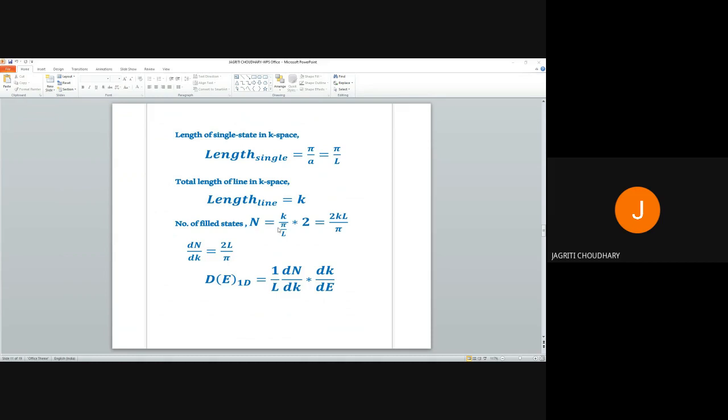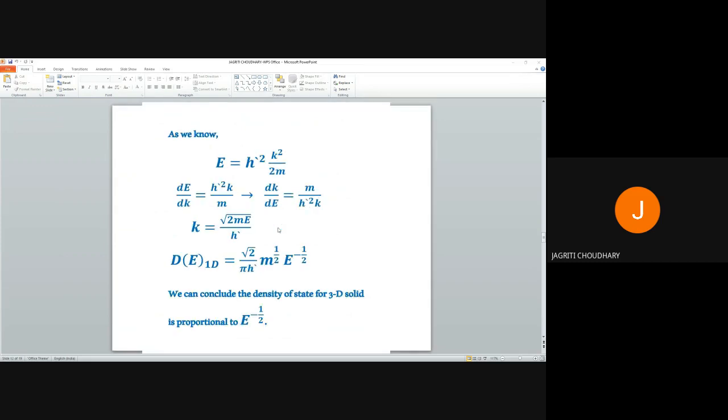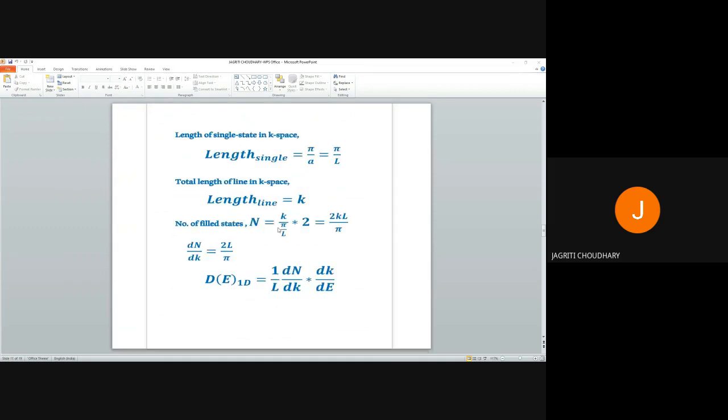We will differentiate this number of filled states with respect to k, and we will get 2L upon pi. We can find that g(E) equals 1 upon L dn by dE. What we do is we multiply and divide by dk here, and we get a different equation.